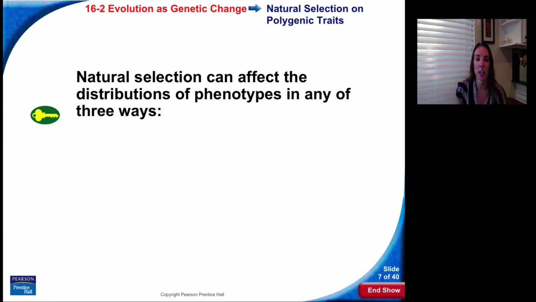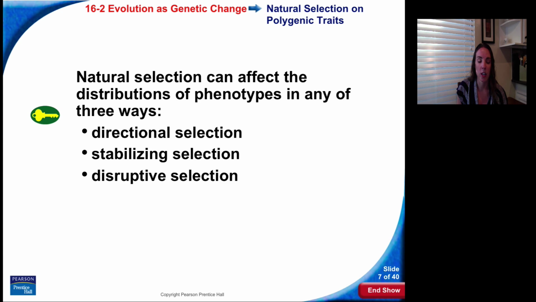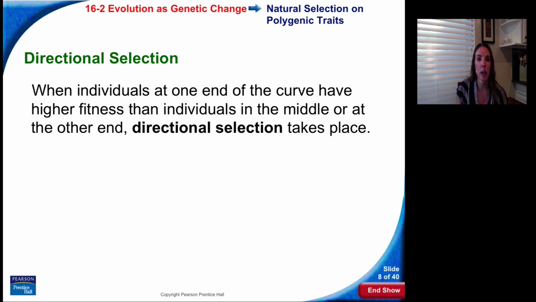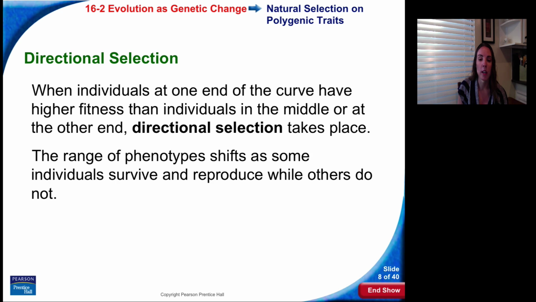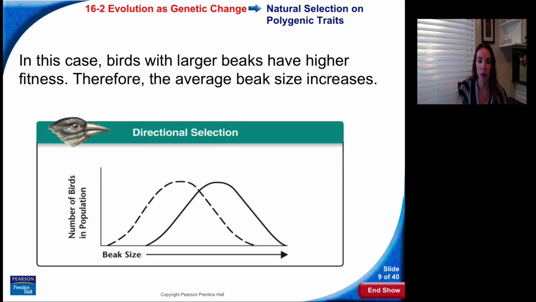Natural selection can affect the distributions of phenotypes in any of three ways. We call these different types of selection directional selection, stabilizing selection, and disruptive selection. In directional selection, when individuals at one end of the curve have a higher fitness than individuals in the middle or at the other end, directional selection takes place. The range of phenotypes shifts as some individuals survive and reproduce while others do not.